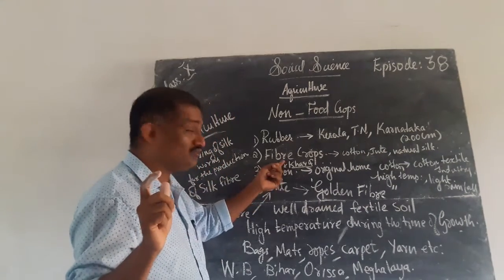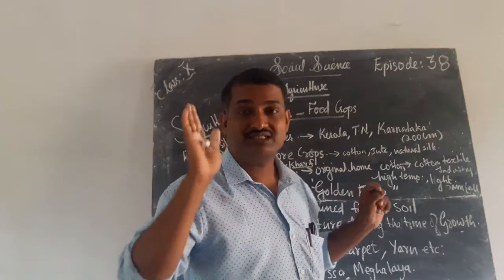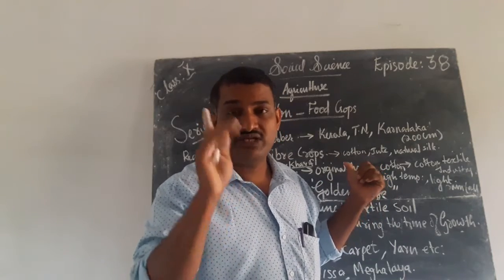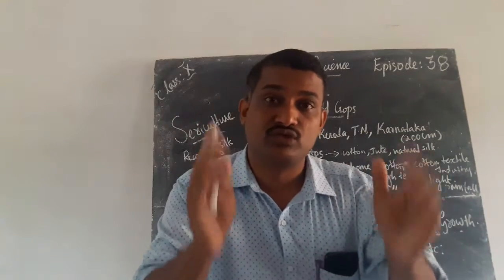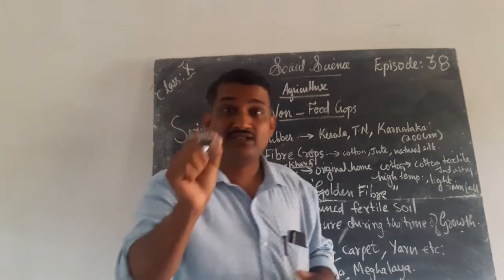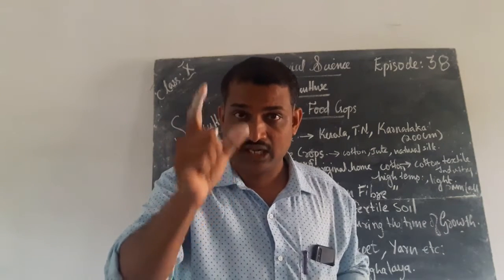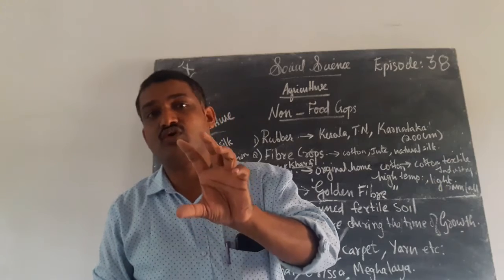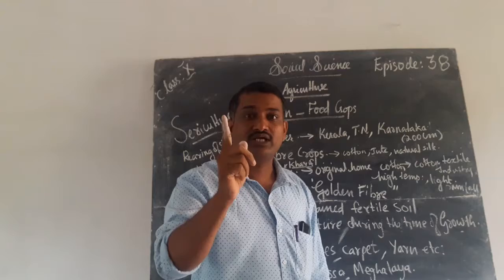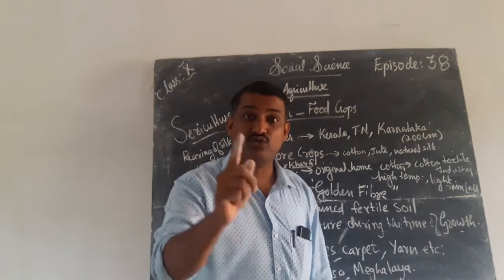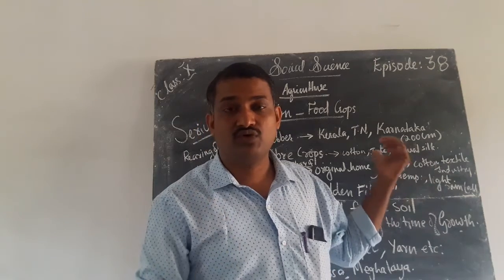Next we are studying the fiber crops. First of all, we want to discuss cotton. For cotton cultivation, which soil is good? Black soil. Black soil is otherwise called regur. Black soil is good for cotton cultivation.